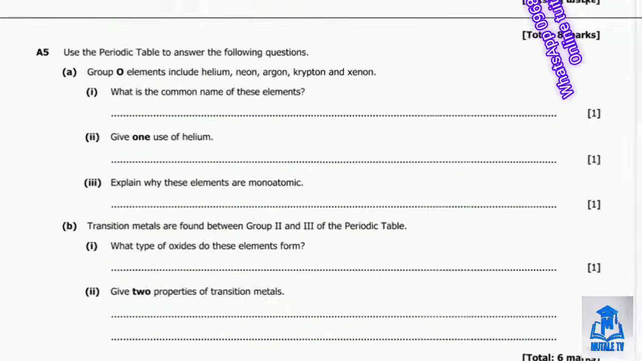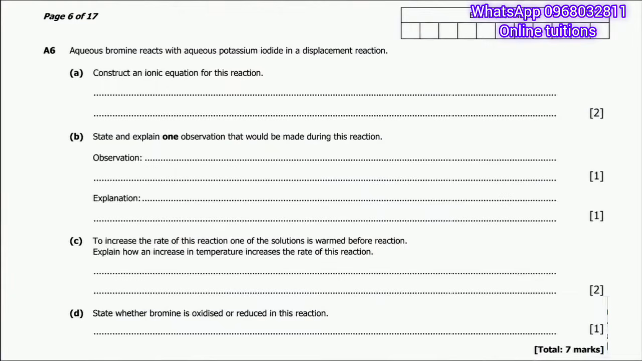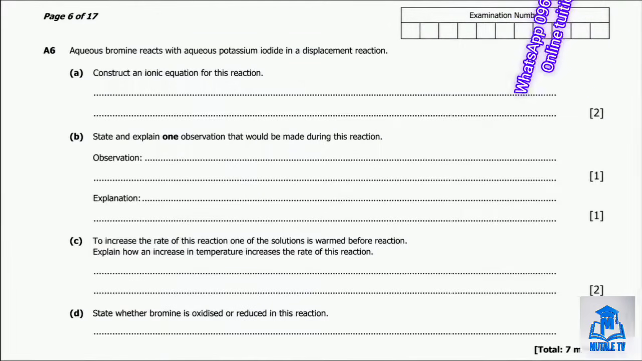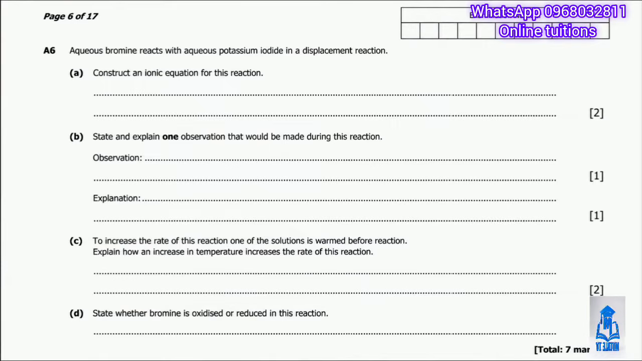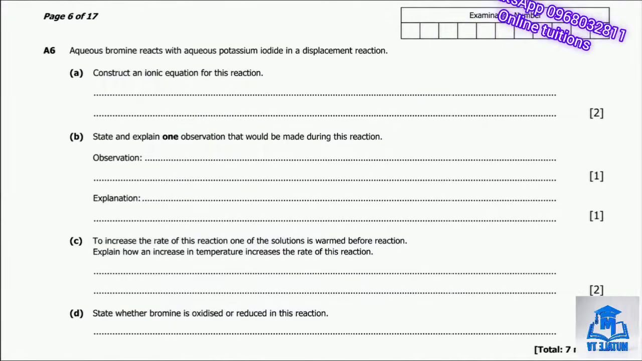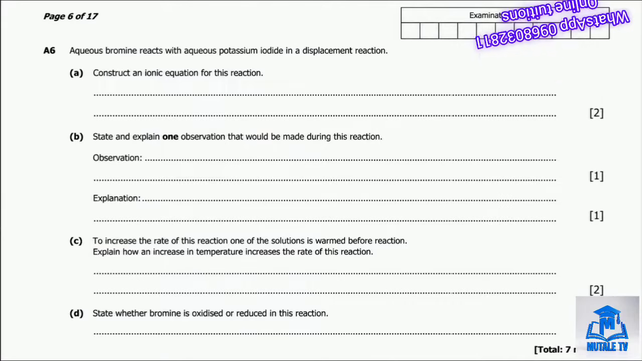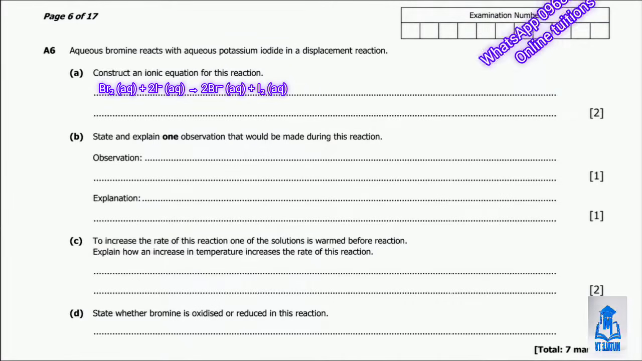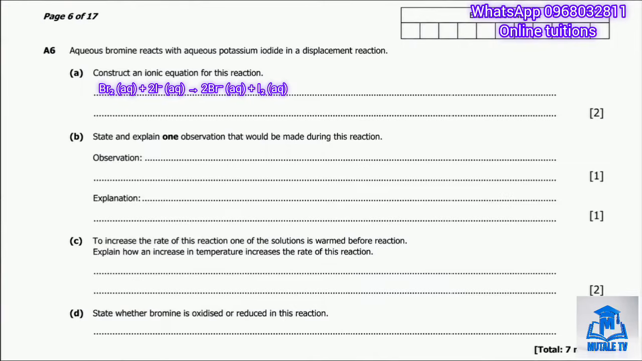Now let's look at question A6, which is about a displacement reaction. Question A6 tells us that aqueous bromine reacts with aqueous potassium iodide in a displacement reaction. Part A asks us to construct an ionic equation for this reaction. Let's build this step by step. Bromine is more reactive than iodine, so bromine displaces iodine from the potassium iodide.